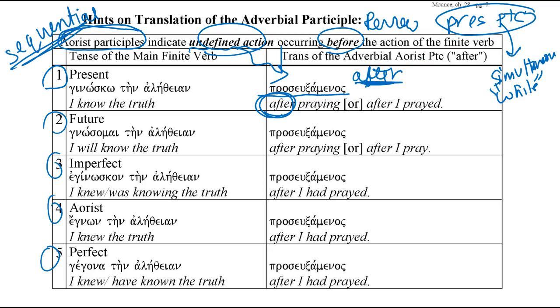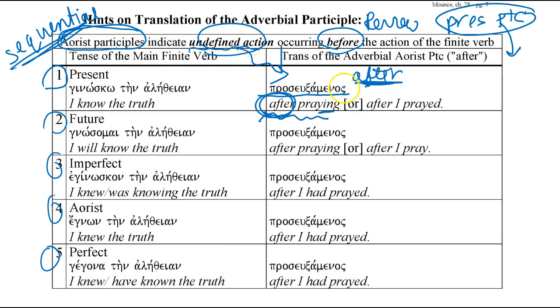Now, even though your chart has a simple translation "after praying," I don't want you to translate it "after praying." There are several problems with this translation. One, it uses the "-ing," and you want to translate the participle in an undefined way.